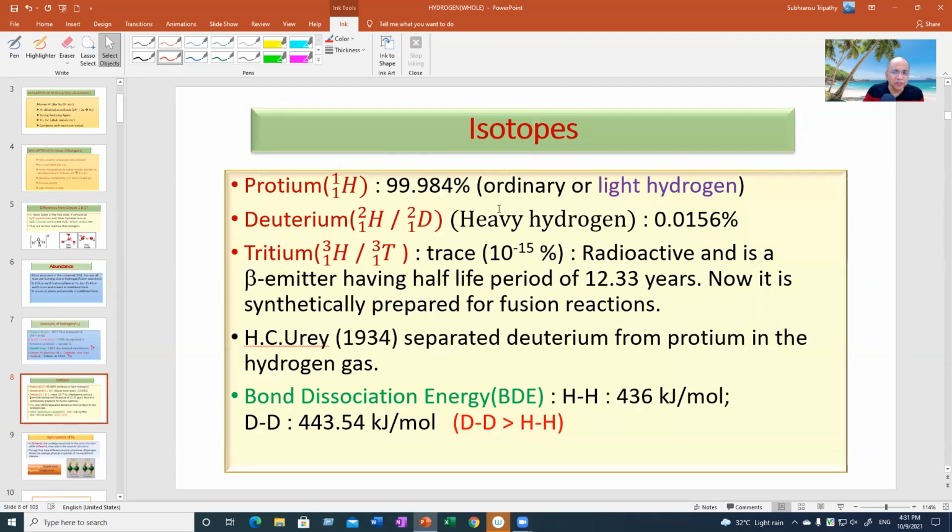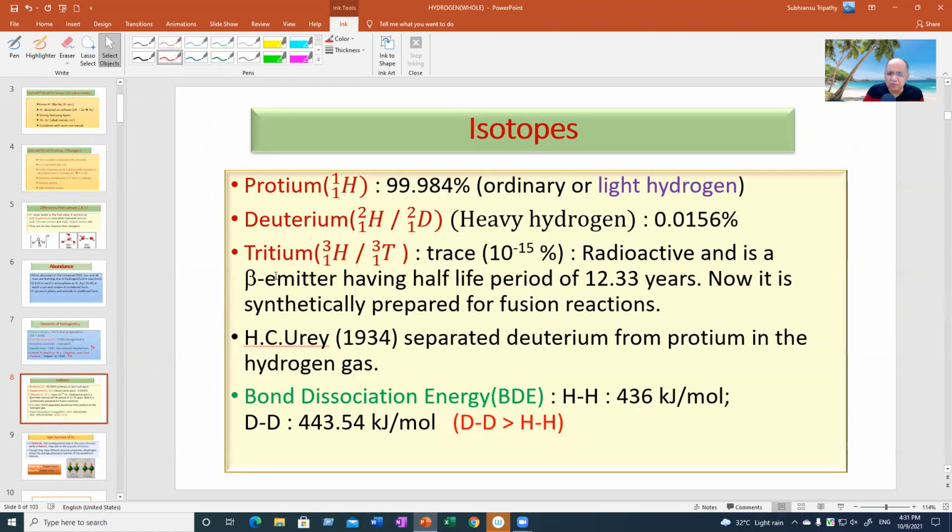Now, protium's natural abundance is nearly 100%. It is called light hydrogen or ordinary hydrogen. Then deuterium is called heavy hydrogen. The percentage is so small, 0.0156%. But this is natural. It is always present. The water you drink contains this percentage of deuterium, heavy water. You are also drinking heavy water, but it is a negligible percent.